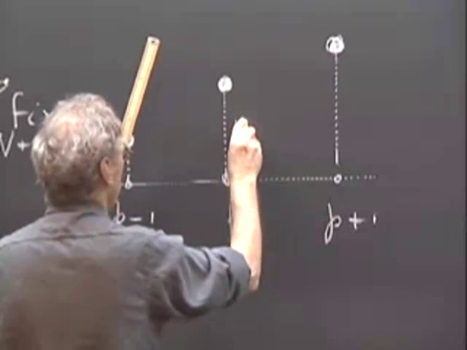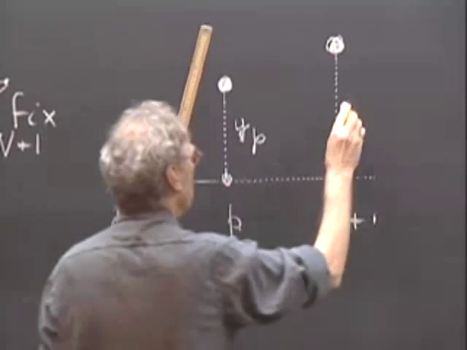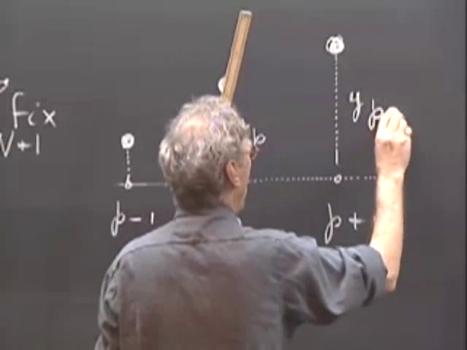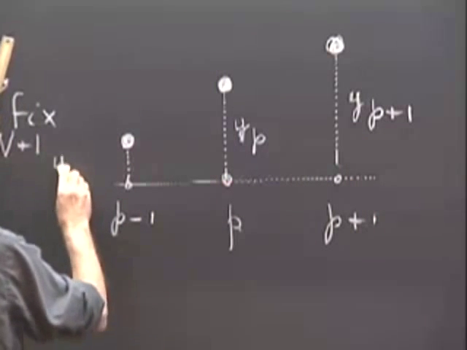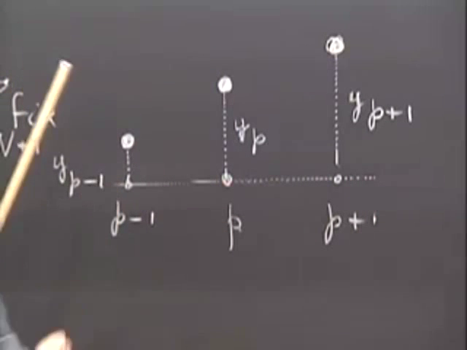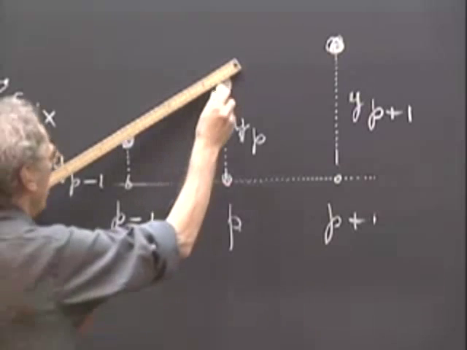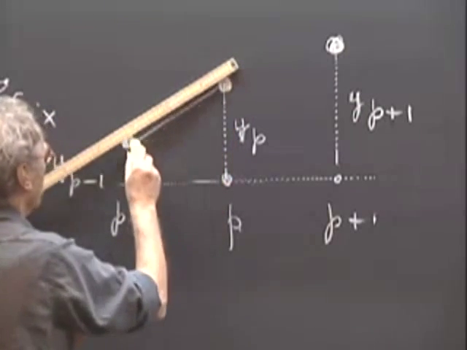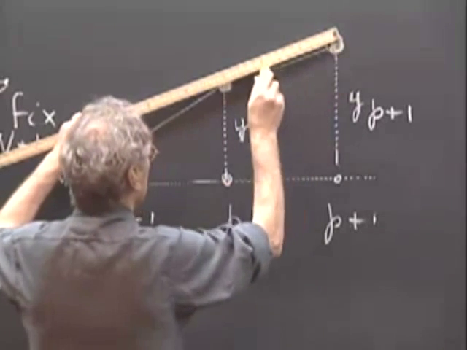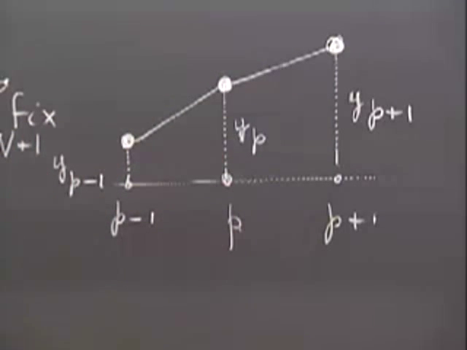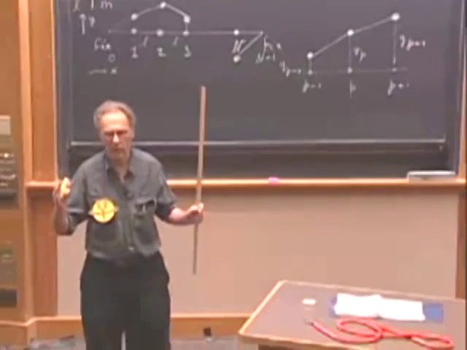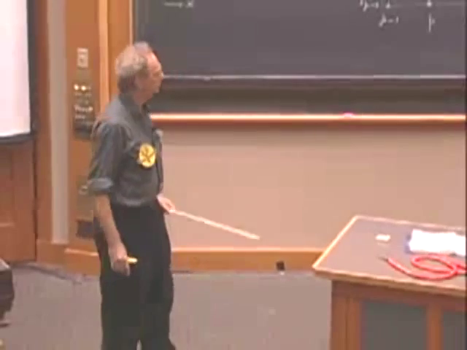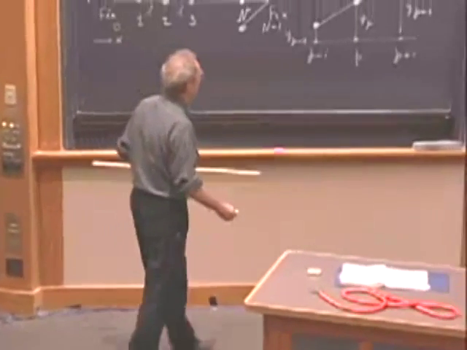So this vertical displacement is yp, this is yp plus 1, and this then is yp minus 1. But the strings are just attached like this. And the fact that the strings get longer, we will ignore because they're small amplitudes. So the tension will not change.